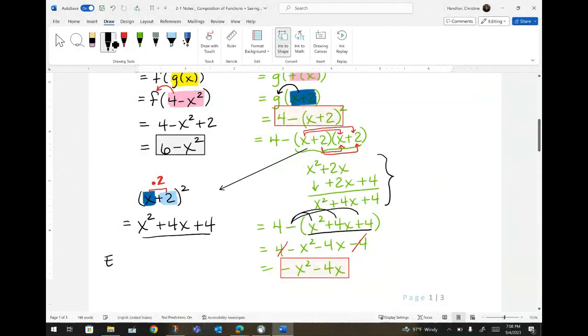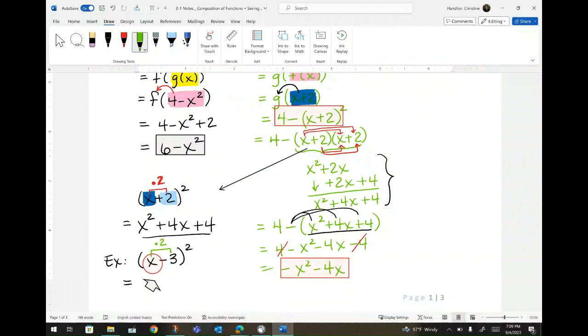So very quick example over here. I'm going to do a really quick one. If I asked you to do x minus 3 all squared, square the first term. So square this first term, and that's going to give you x squared. Then I need you to multiply this term times this term. Well, x times negative 3 is negative 3x, but then I have to multiply it by a 2. So negative 3x times 2 is negative 6x.